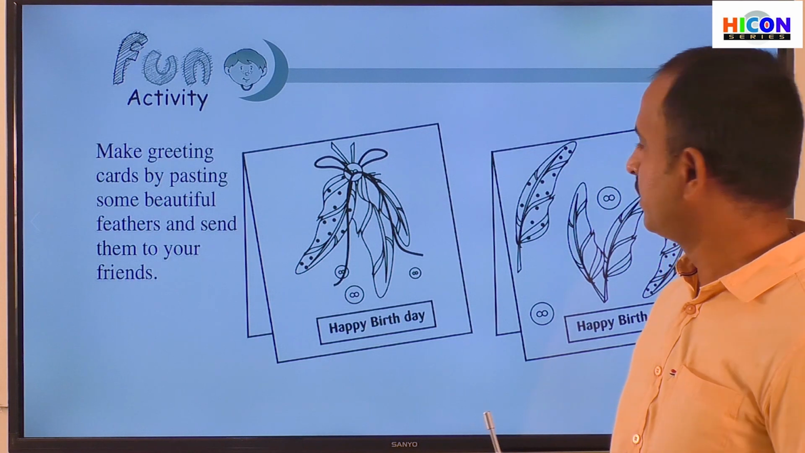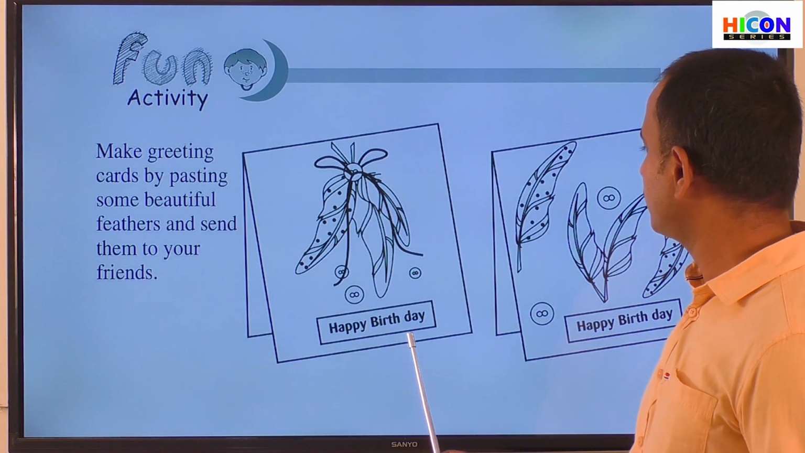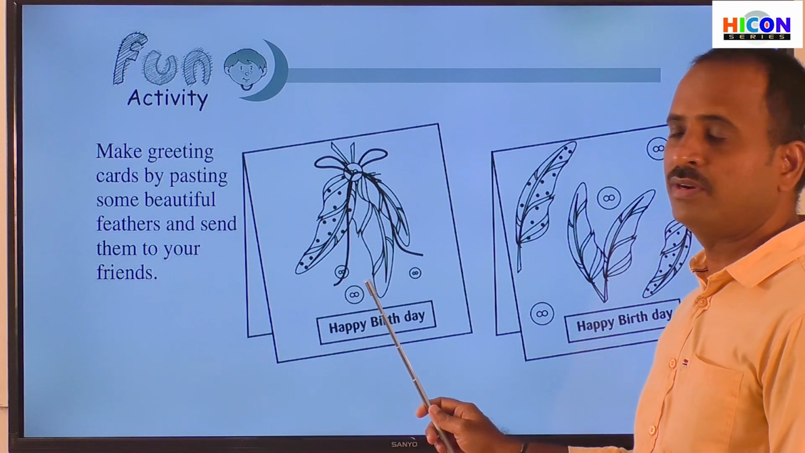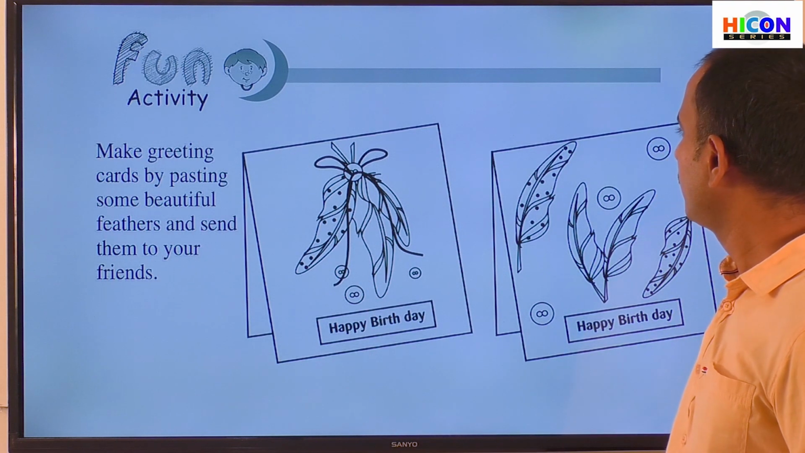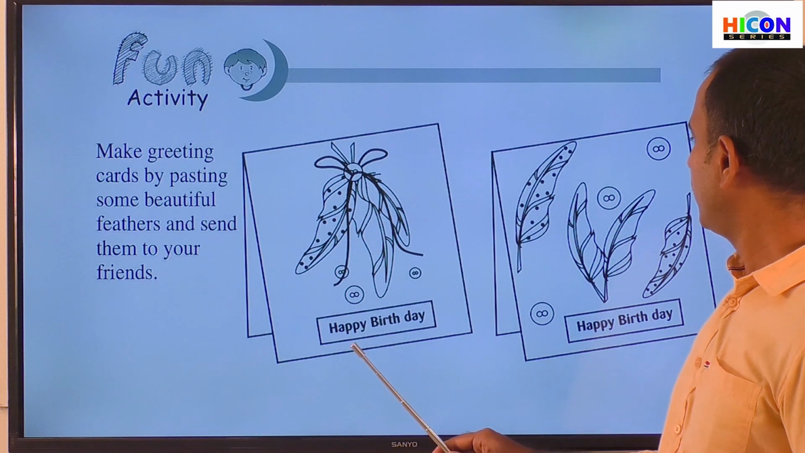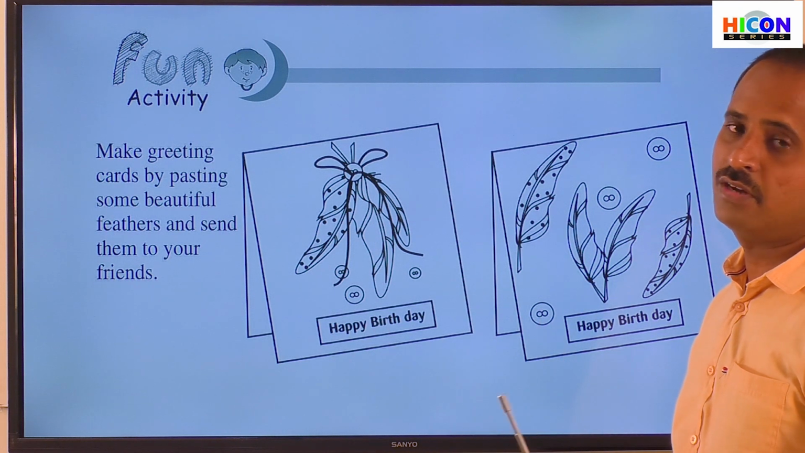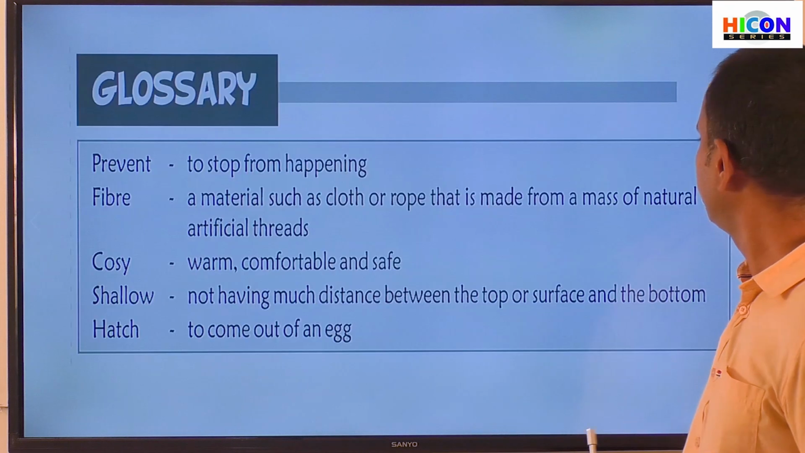So children, look at the screen. Here are examples of greeting cards which are made with feathers of different birds. In this way, you can make greeting cards and collect the feathers of different birds.